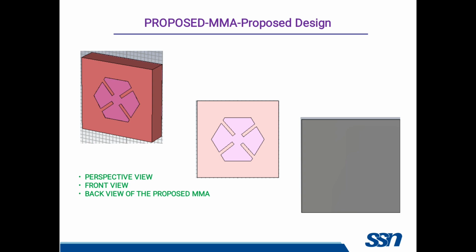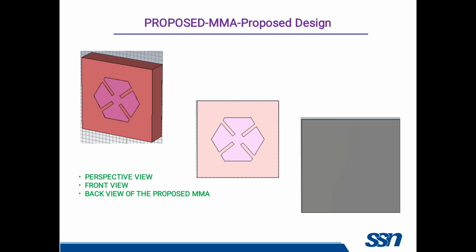So this is the existing design. This work is done in phase 1. So in phase 2, we are going to develop this design, because we need to increase the bandwidth still. So our design is modified a little to get a better bandwidth value, because we are designing a broadband metamaterial absorber. Broadband means we need to cover a higher bandwidth range. So in this matter, we will develop the proposed metamaterial absorber.